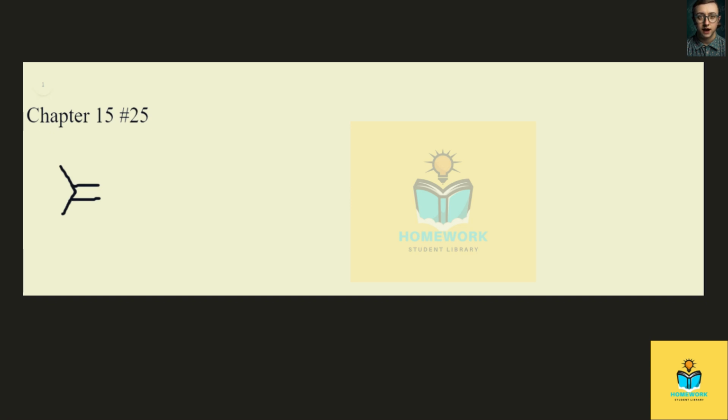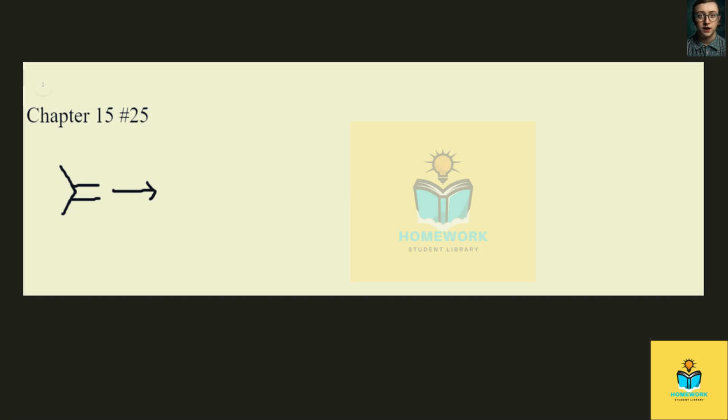This is the answer to Chapter 15, problem number 25 from the Smith Organic Chemistry textbook. And this problem says when HBr adds to this alkene that I've drawn here, under radical conditions, two radicals are possible products in the first step of chain propagation. Draw the structure of both radicals and indicate which one is formed. Then draw the preferred product from HBr addition under radical conditions.